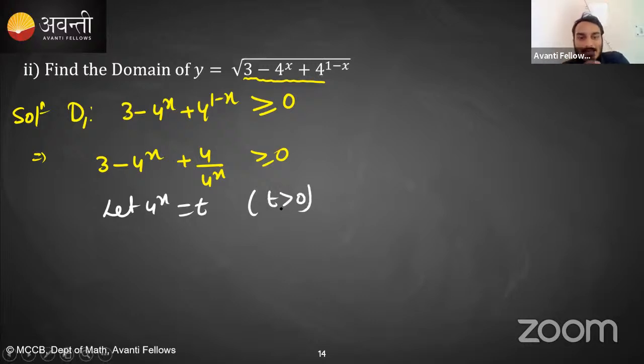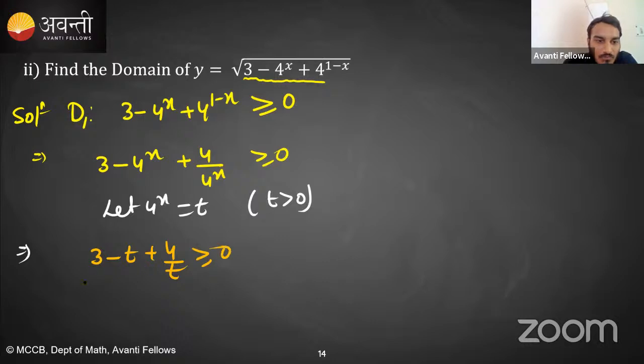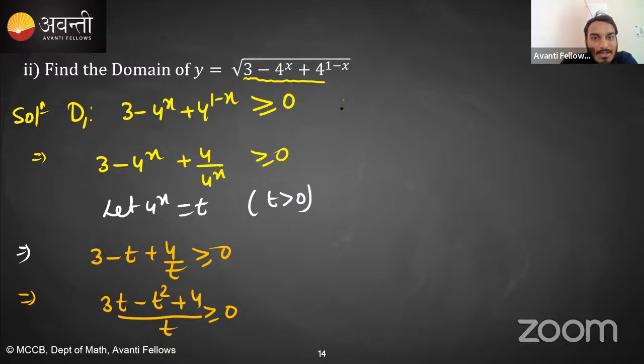The graph of a raised to the power x is always positive, right? 4 raised to the power x is positive, so t is greater than 0. On substituting 4^x equal to t, we will get 3 minus t plus 4 by t greater than equal to 0. Now take the LCM: 3t minus t square plus 4 divided by t greater than equal to 0. Clear?